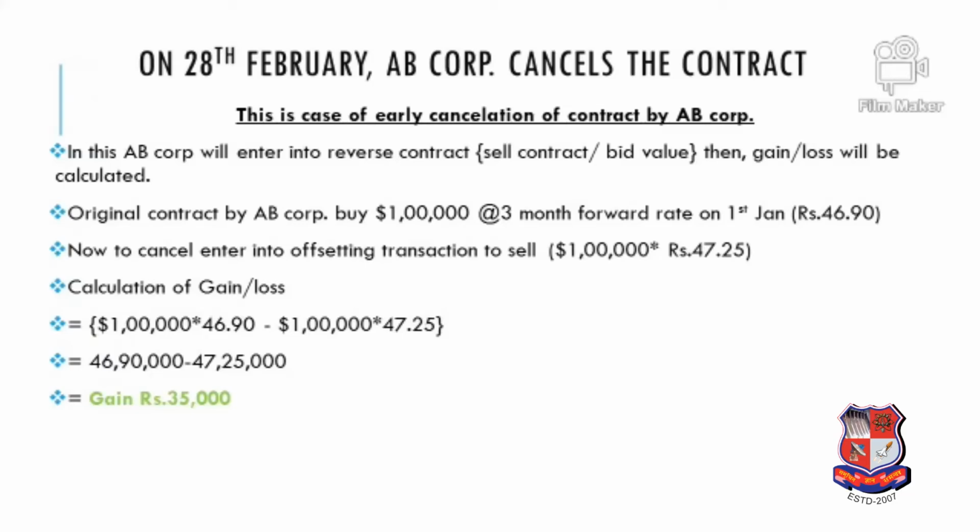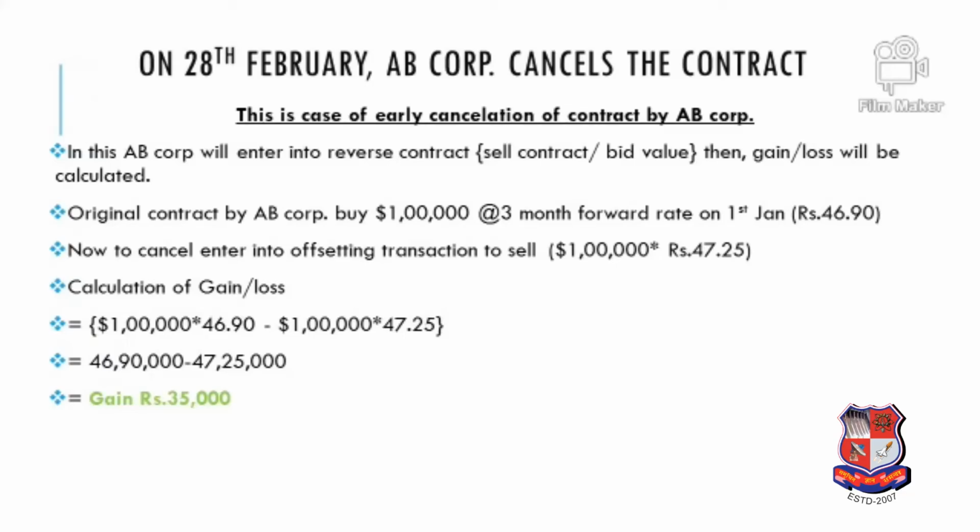On 28th February, the bank will find out the 1 month forward rate and enter into a reverse transaction for us. Earlier we were buying, so it was the ask rate for the bank. Now we are selling to the bank, so the bank will use the bid rate on 28th February for the 1 month contract, which is given as 47.25. Earlier we bought from the bank at 46.9 and now we are selling the same at 47.25. So the difference is a 35,000 gain, which AB Corporation can have.